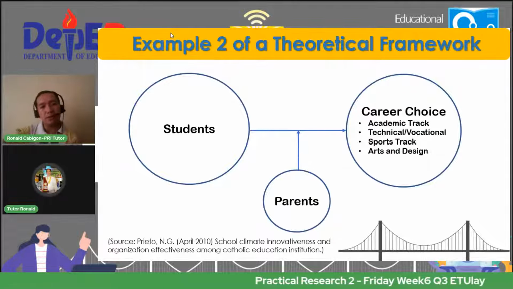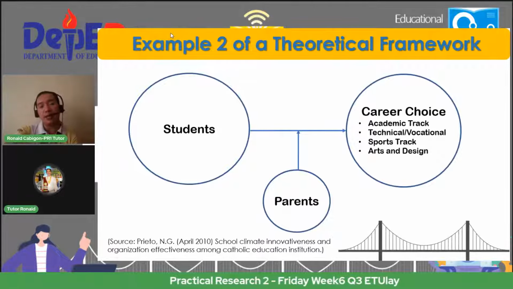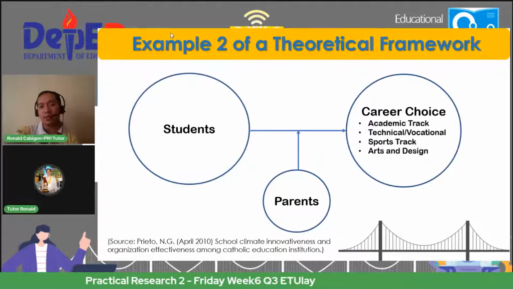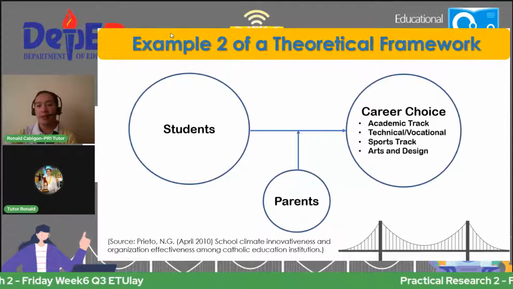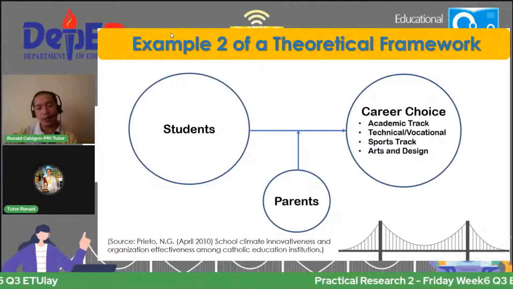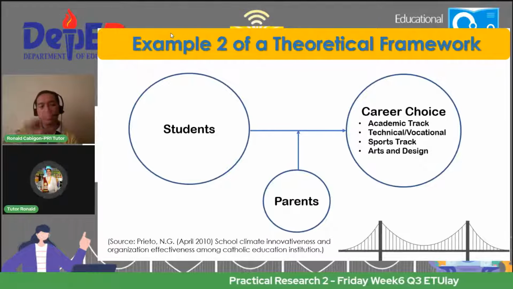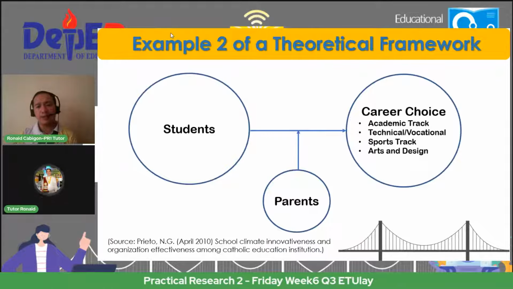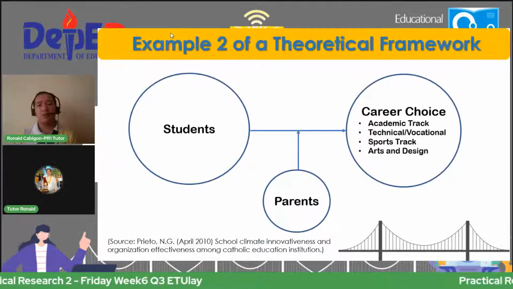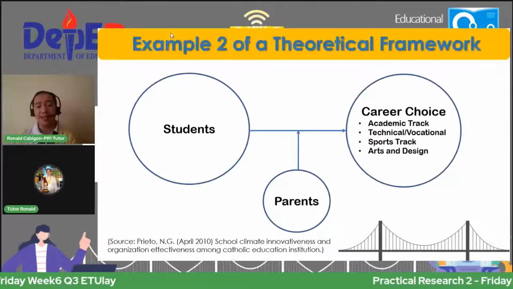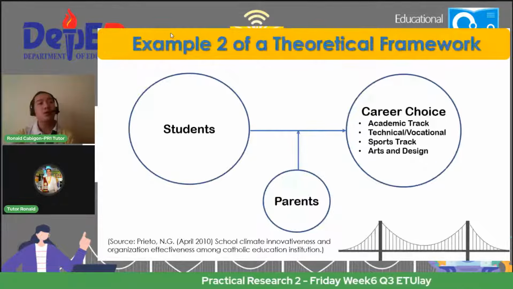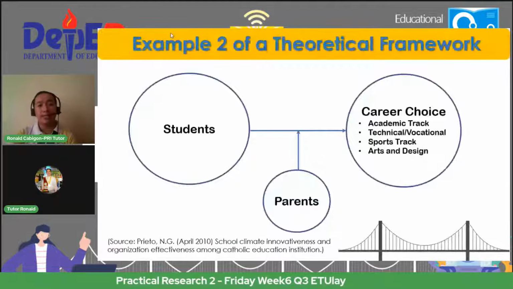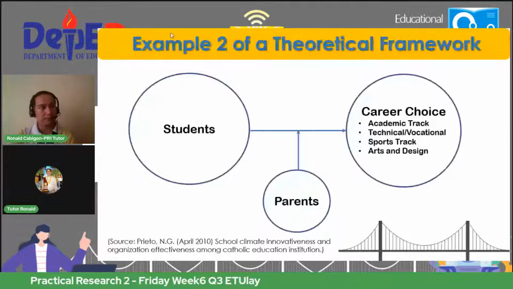So you have the students on the left side, the left circle, and then career choice on the right circle. And then you have parents. Based on this very simple graphic organizer, one can understand what the research is about, the concept, based on the concepts or based on the writing. Okay?